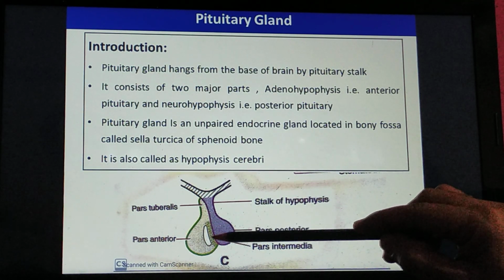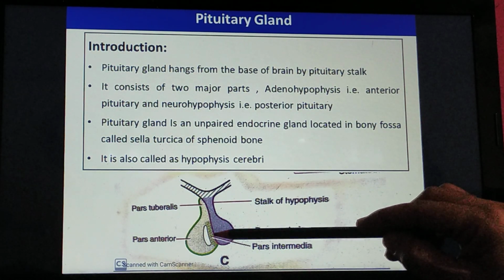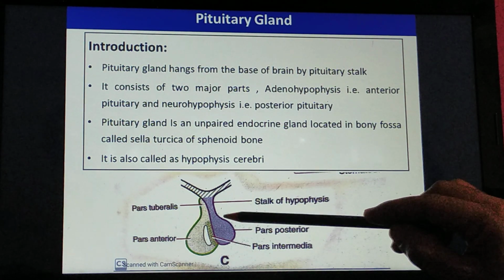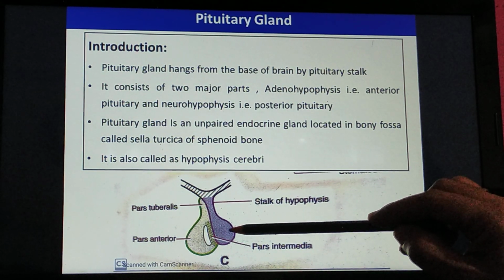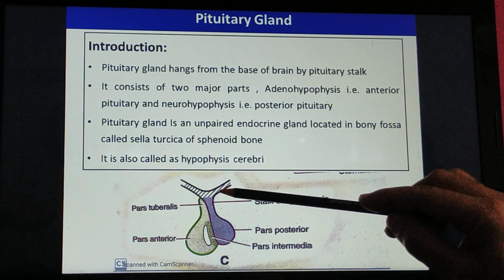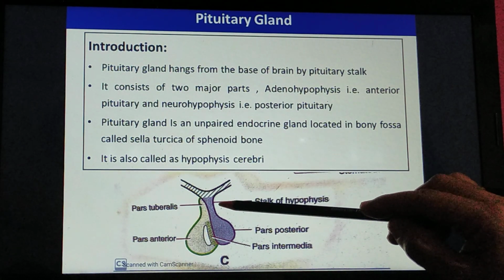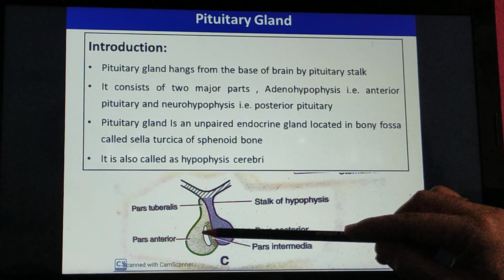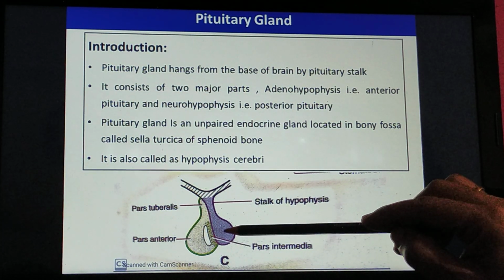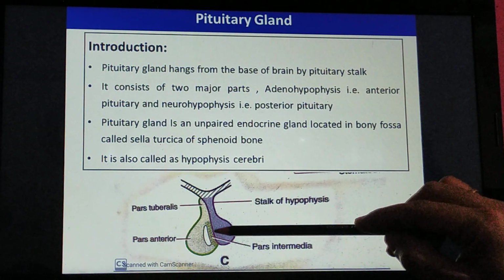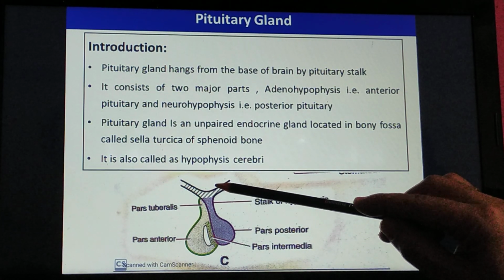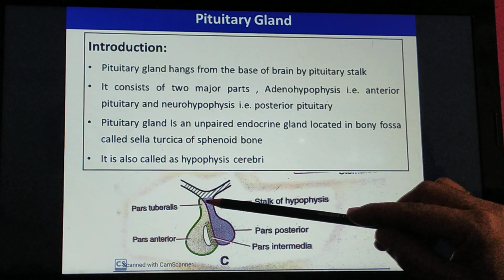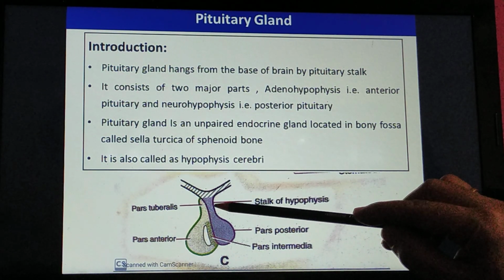There is one intermediate part called pars intermedia situated in the center, while over the posterior side there is a dilated portion called posterior pituitary, also called pars posterior. This is attached to the sella turcica through the stalk of hypophysis. That is how in the base the two lobes, pars anterior and pars posterior, with the pars intermedia, are attached to the infundibulum through the pars tuberalis and stalk of pituitary.